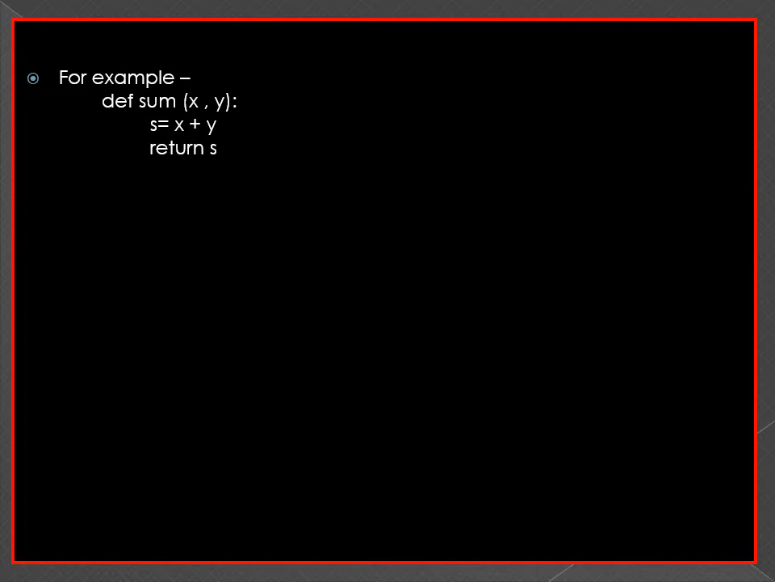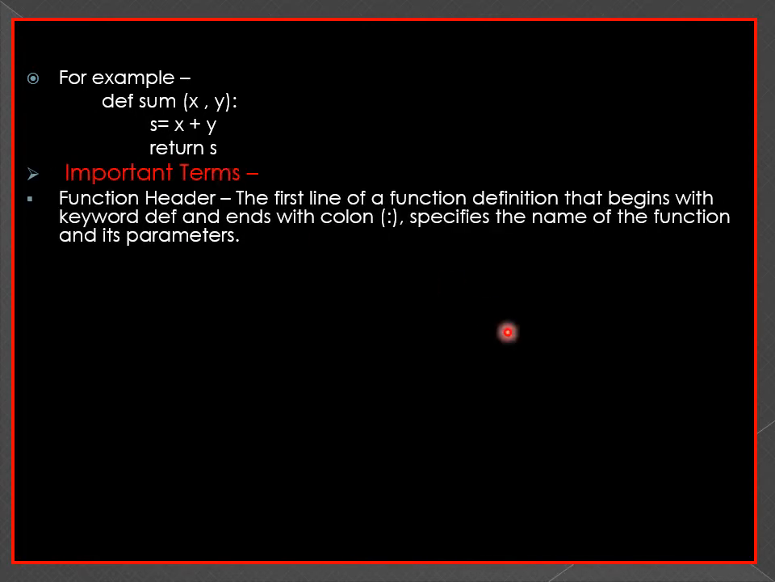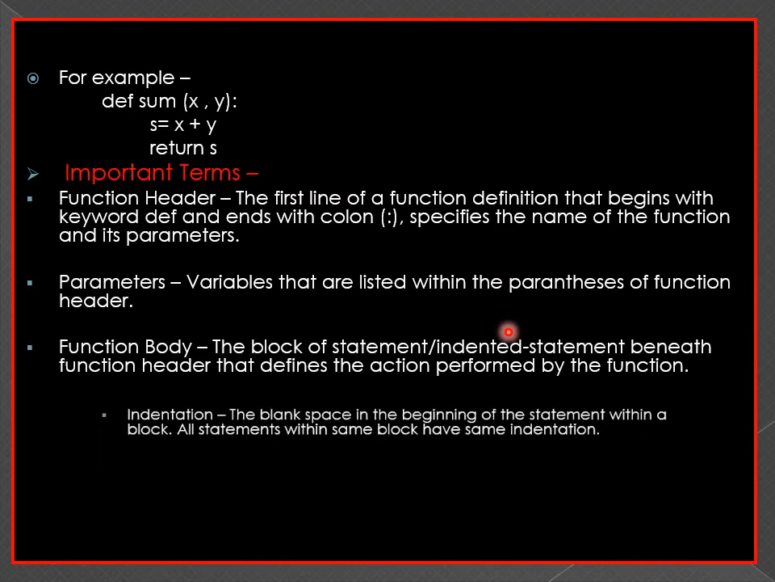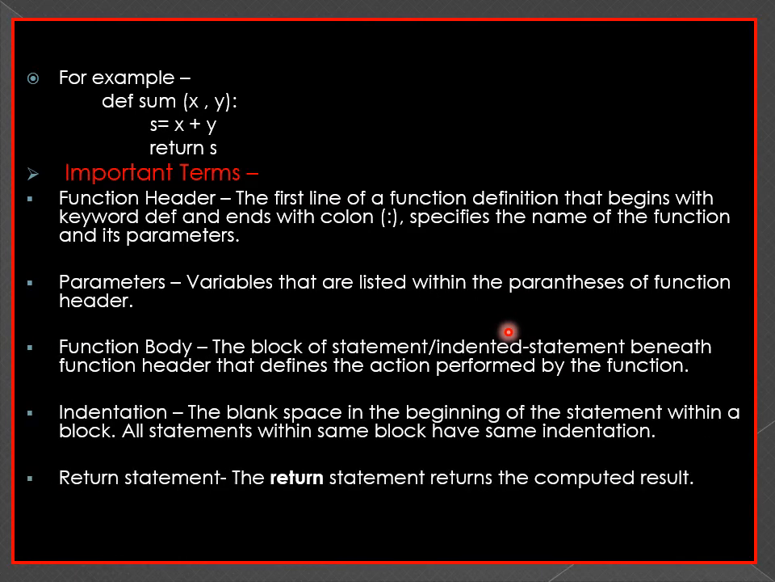It will add two numbers and store the result value in the variable s. And after storing it in the variable s, with the help of the keyword return, we will return the resultant value which is stored in variable s. And these are some important terms which are used with the function. So what are they? First, function header, second, parameter, third, function body, next, indentation, and return statement.